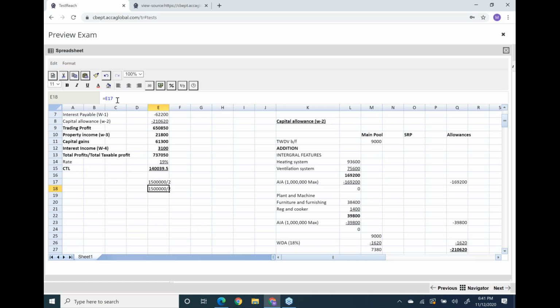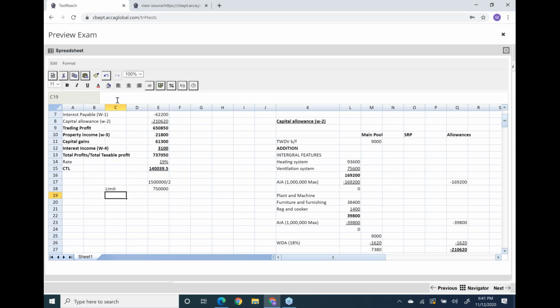Now the question is, sir, won't we apportion the limit because of the accounting period? No, the accounting period is exactly 12 months, so no need to apportion the limit because of the accounting period. But yes, because of the 51% group of companies, you need to apportion the limit. So your limit is 750,000.